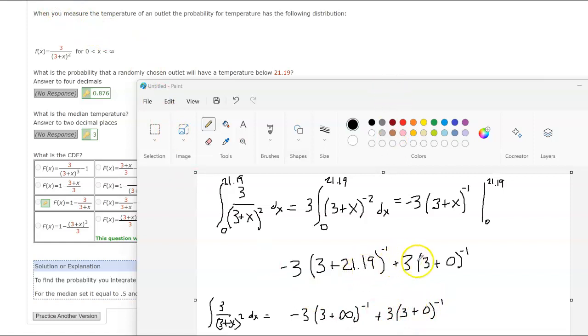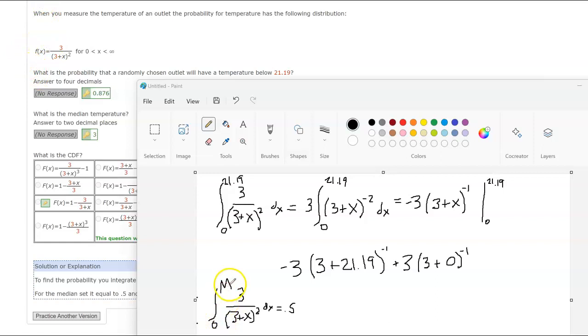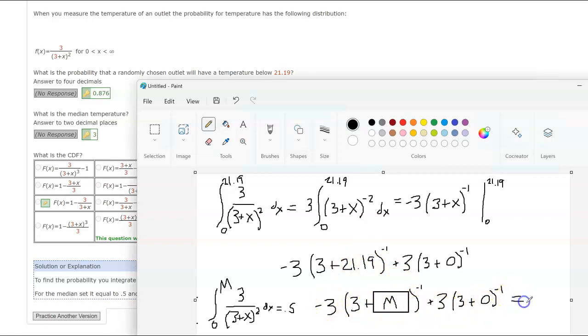Now, let's redo this with the median, which we can see the pattern here, right? It was this pattern where we plugged in the number we wanted here, or this pattern where we plug in the infinity we want here. So if I'm interested in this integral from 0 up to the median, set that equal to 0.5, I'm going to get this equation, but with the median right here, instead of the 21.19 or the infinity, this guy here equals 0.5. And welcome to an equation that's pretty tough.